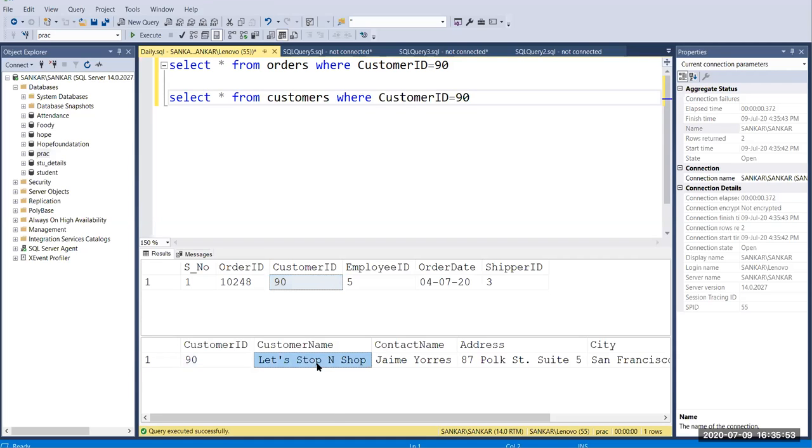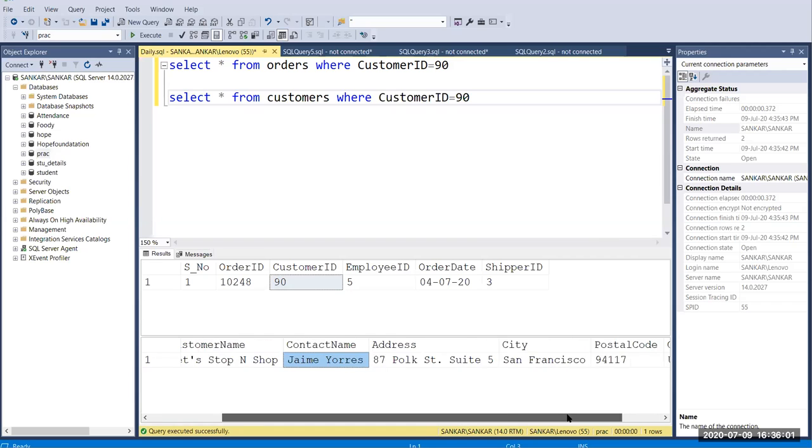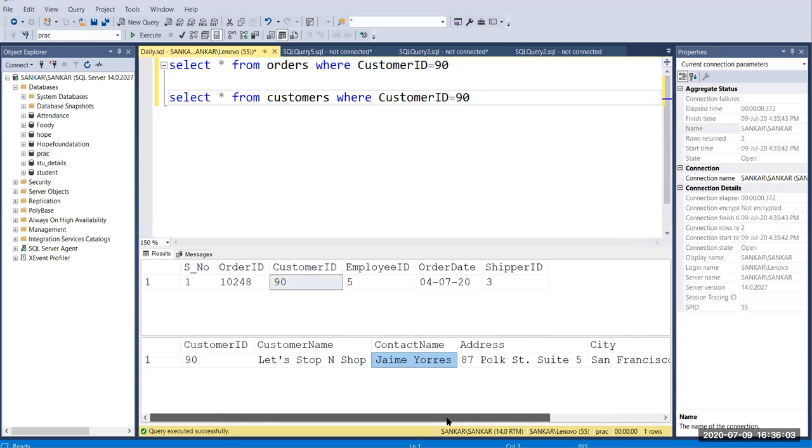So that is a shop name. Okay, and the contact name is Jami, right? So now you can get the customer details by using customer ID, right? So we can join a number of tables by this concept, right?